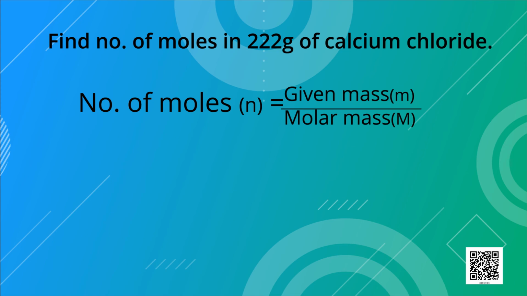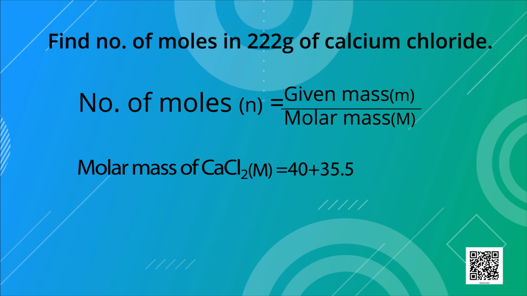First of all, let us find the molar mass, that is capital M. We have calcium chloride here, so CaCl2. For Ca, mass is 40 plus Cl2, 2 into 35.5. It is equal to 40 plus 71 equals 111 gram.